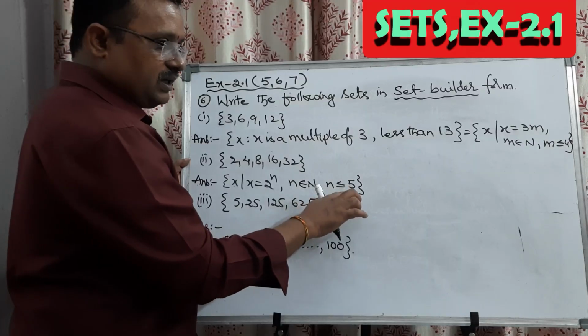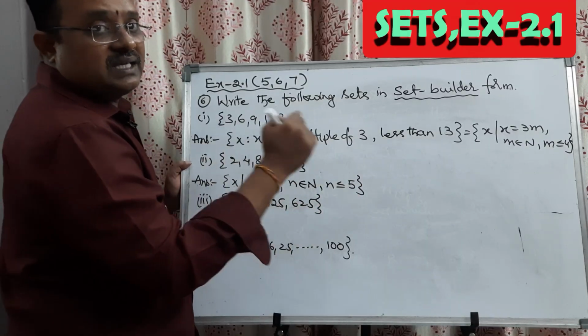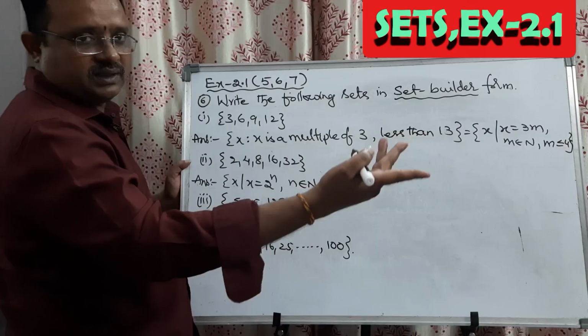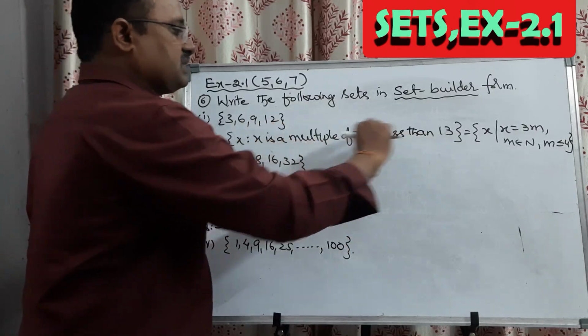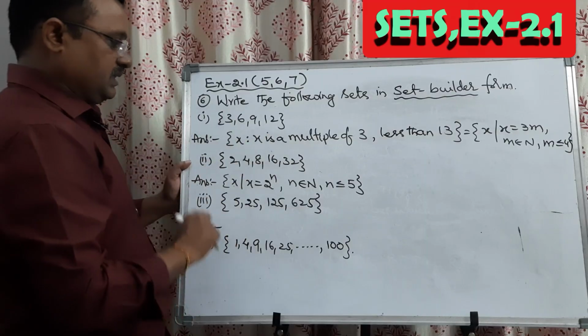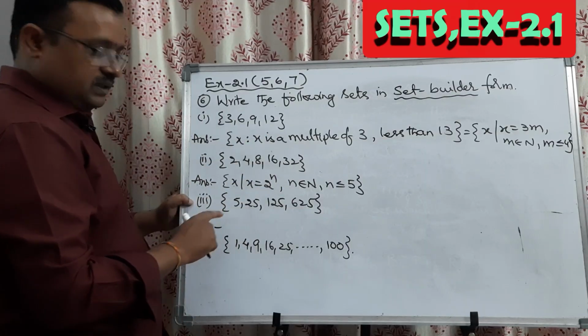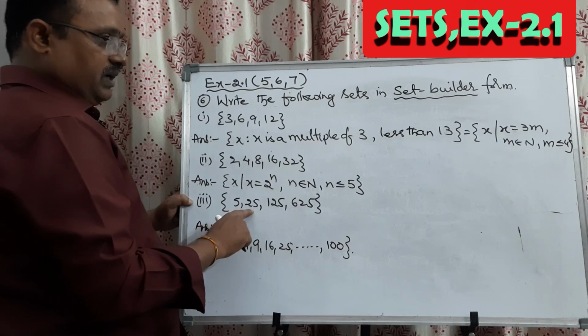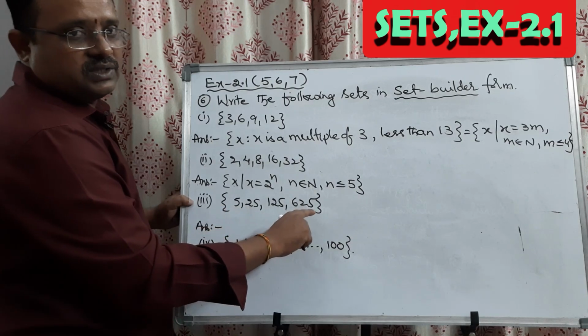Less than or equal to 5 is one style, less than 6 is another style, different methods. Or like this, in words also you can explain. Habituate that.